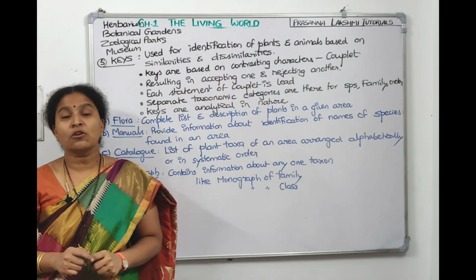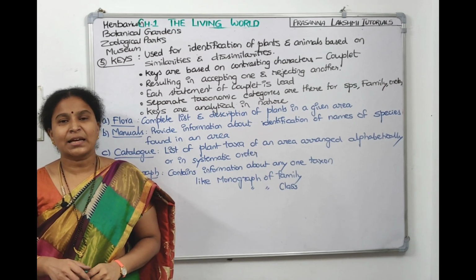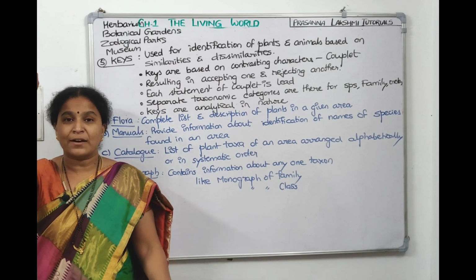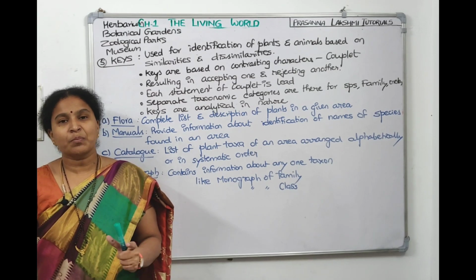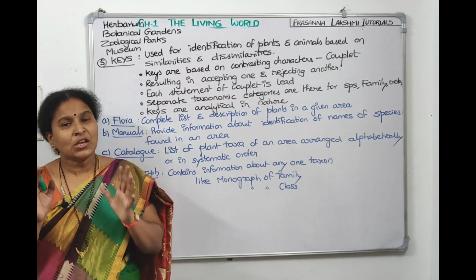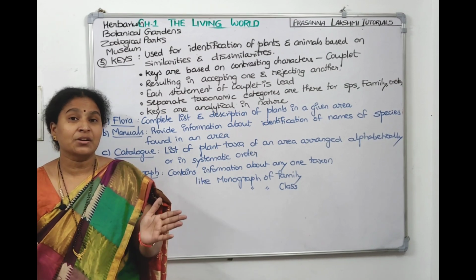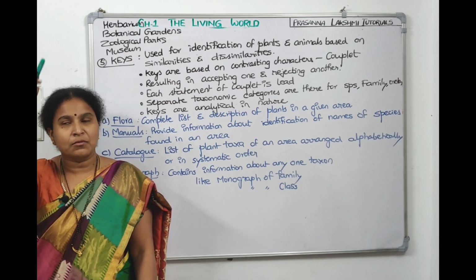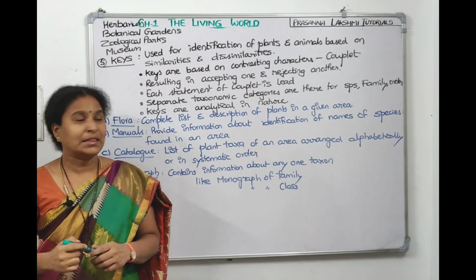Now keys are based on contrasting characters. It is black or white, it's a contrasting character. Tall or dwarf, contrasting character. Green colored pod or orange colored pod, contrasting character. Now we are checking each character with contrasting traits, tall and short. We are telling what it is, axial position, terminal position, like that.